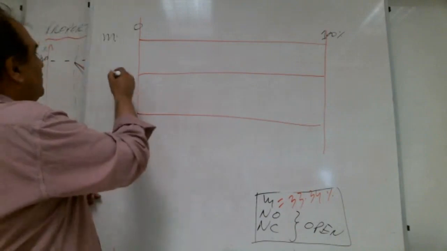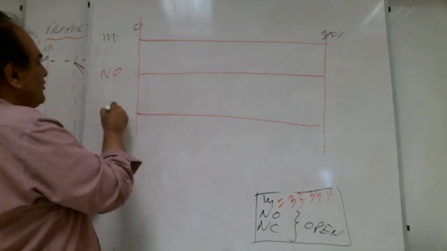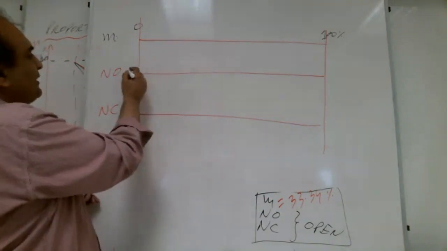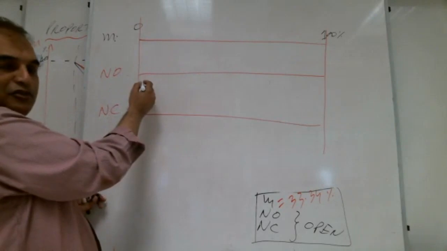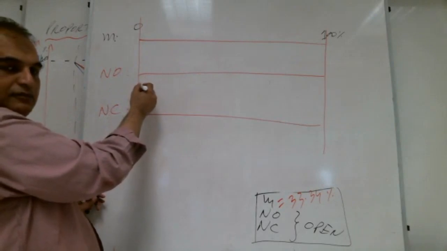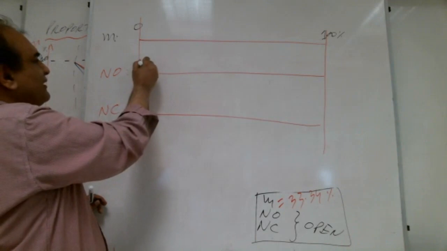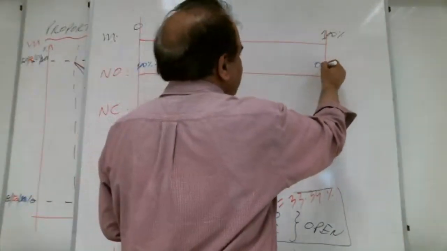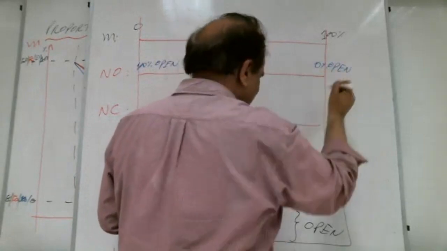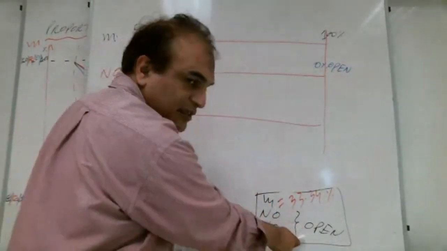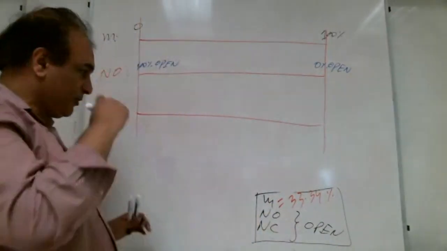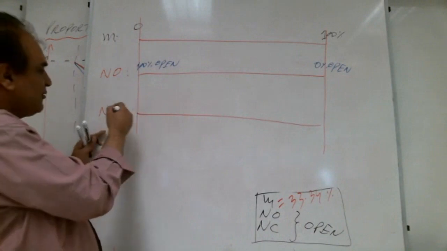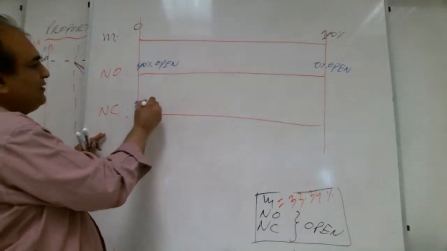That's good. So normally open valve, normally closed valve. Okay, Shabab. Normally open valve. How much open here, with no signal? 100% open. Very good. How much open here? 0% open. And we don't need the close because the question is just open. So we don't need the close. Normally closed valve. How much open here? Okay, sir, normally closed. How much closed here? 100% closed.